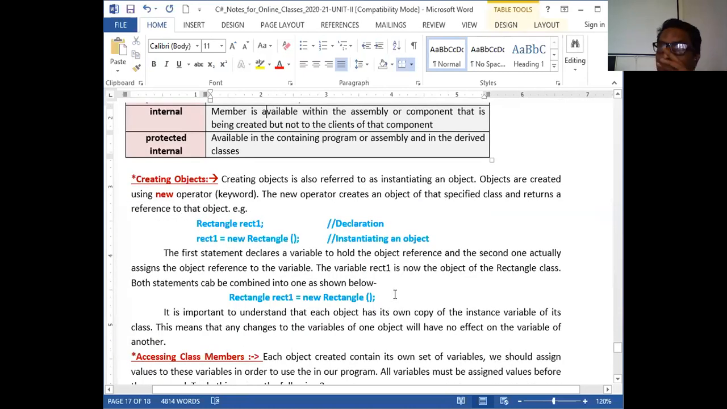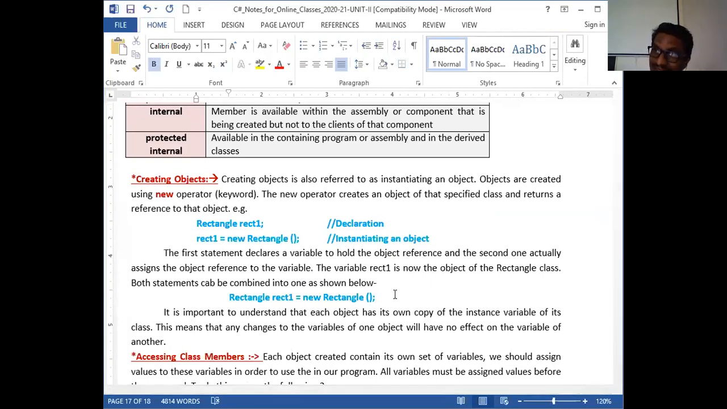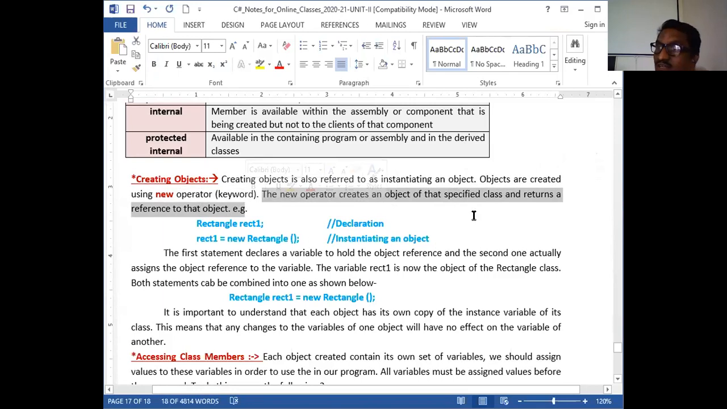We have seen two ways of how the variable or the object is declared and then instantiated. Or you can declare and then instantiate immediately on the same line. These are the two ways written here. Creating an object is also referred to as instantiation of an object, one and the same. Objects are created using the new operator. Remember, it's a keyword. The new operator creates an object of the specified class and returns a reference to that object.